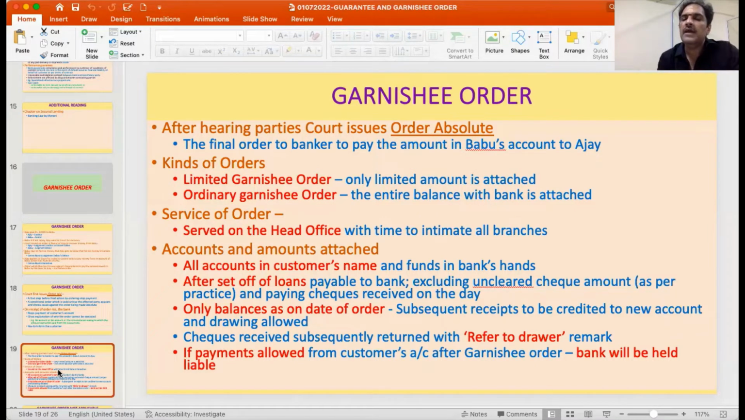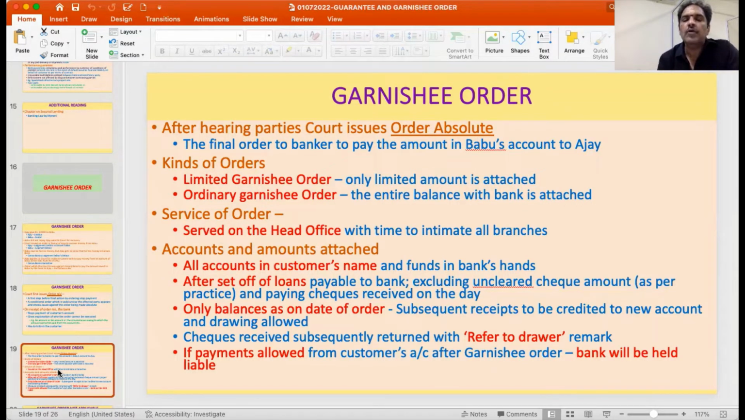In which case it will be a limited Garnishee order. Or it could be an ordinary Garnishee order where the entire balance with the bank is attached. So where should the notice to the bank be served? Once you get the order nisi, that has to be served on the head office of the bank, so as to intimate all the branches so that they are able to check from their records whether the account is available, etc., and then do the needful or give the necessary explanation.